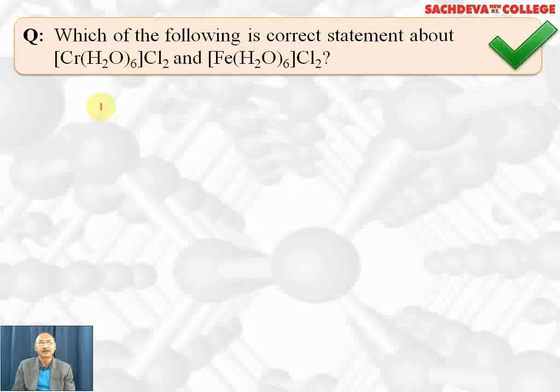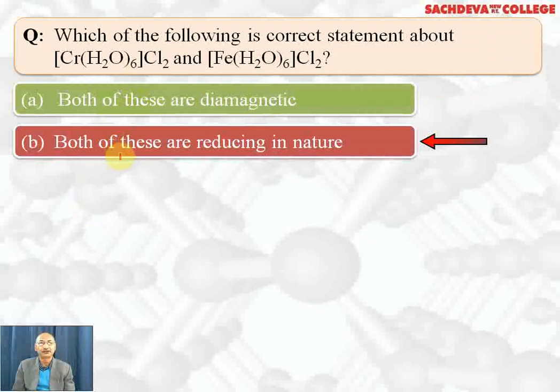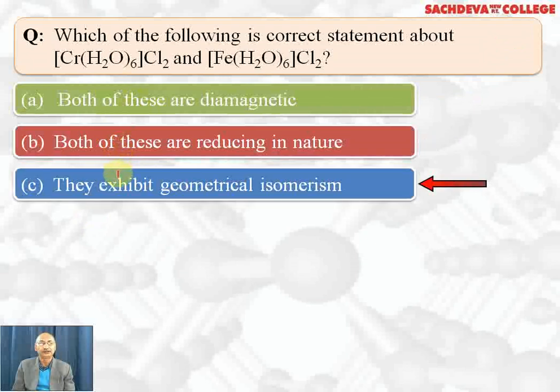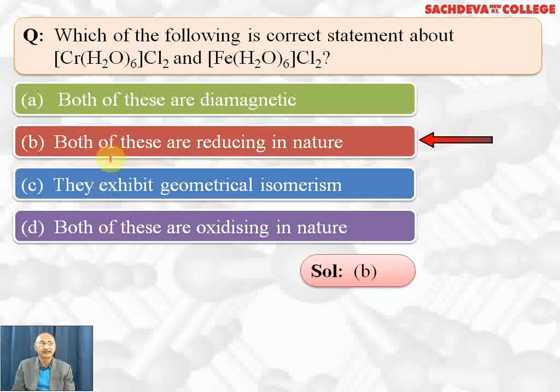Next, which of the following is correct about these complexes? Both of these are diamagnetic. Both of these are reducing in nature. Both of these exhibit symmetrical isomerism. Both of these are oxidizing in nature. B part is the correct answer.